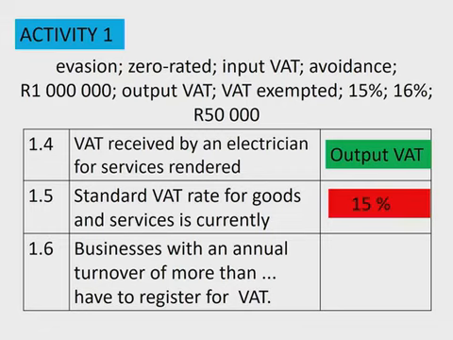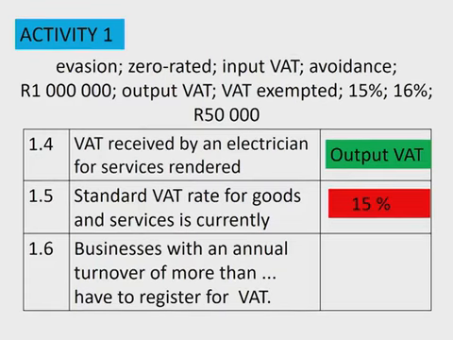Okay, and then the last one, 1.6, says businesses with an annual turnover of more than a certain amount have to register for VAT. Here we're talking about the two different registration methods. The one is voluntary registration and the other one is compulsory registration. The voluntary is when the business earns between 50,000 and a million, whereas the compulsory registration is when the turnover is more than a million.